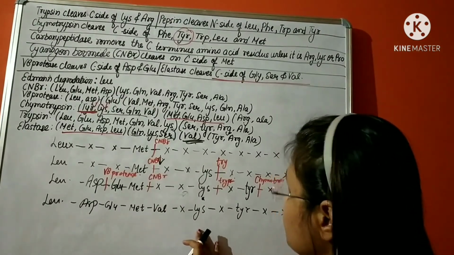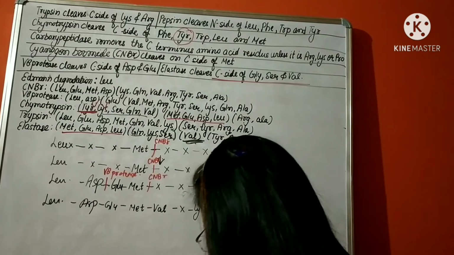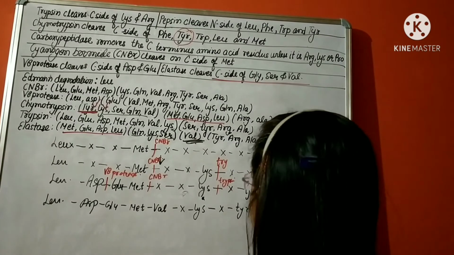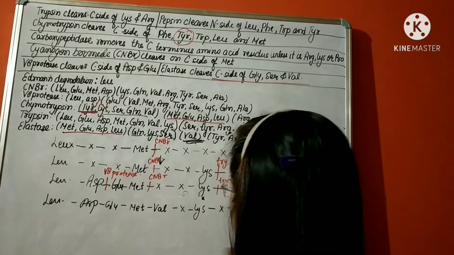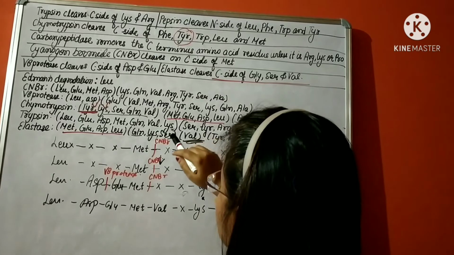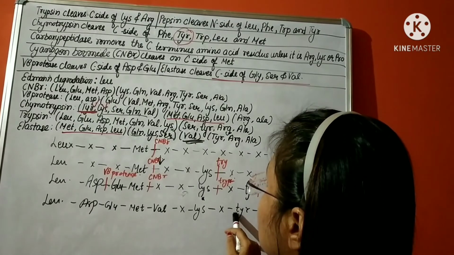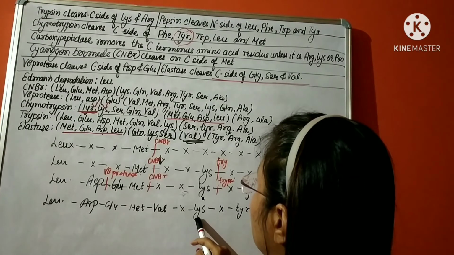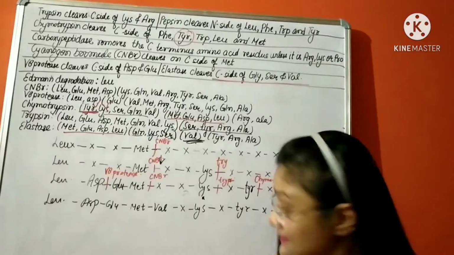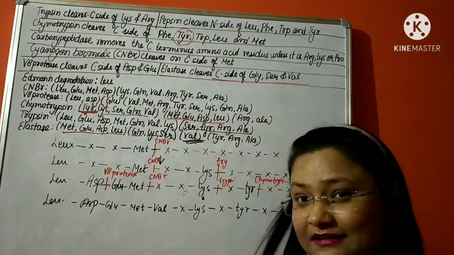Now next what we will do is find out the rest of the amino acids. Serine. So in this fragment, we don't know where exactly serine is, but we know tyrosine is here, lysine is here. So from this fragment also it is clear that serine must be here because it is with tyrosine, arginine and alanine.